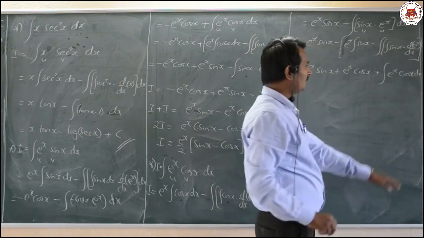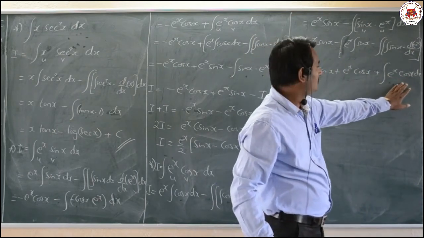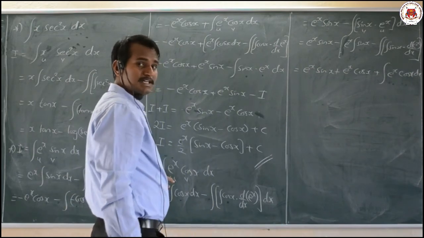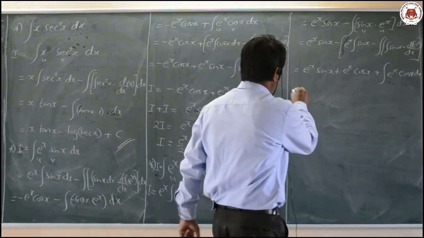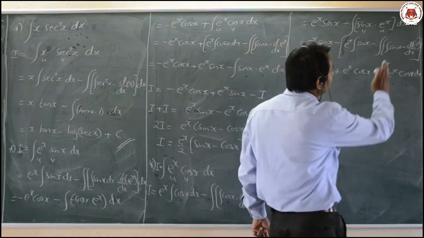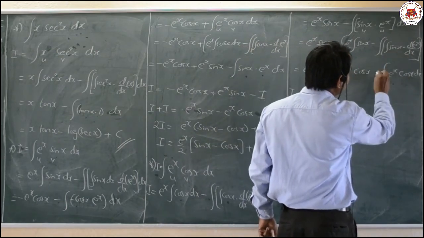Now what do you mean by this? E raised to x into cos x, that is nothing but I, in the question, that I will substitute here. I equal to, now here we have to observe that integration of sin x will be minus cos x.